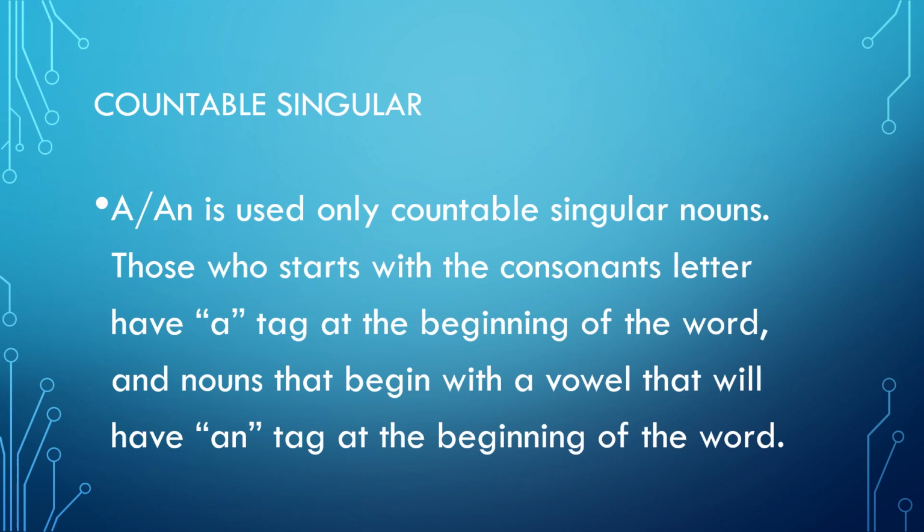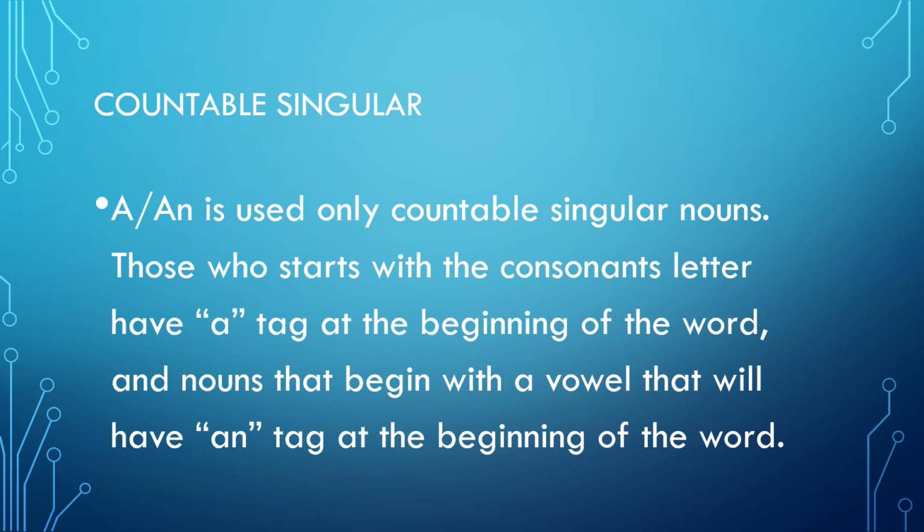A and an is used only with countable singular nouns. Nouns that start with consonant letters have a tag at the beginning of the word, and nouns that begin with a vowel will have an tag at the beginning of the word. As we discussed earlier, a and an can only be used with countable singular nouns.